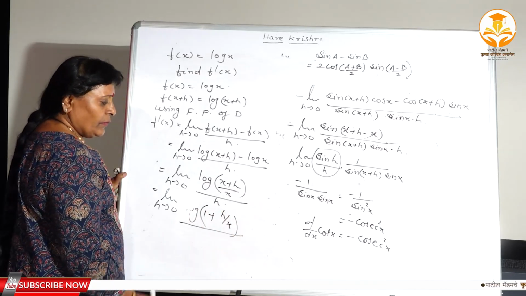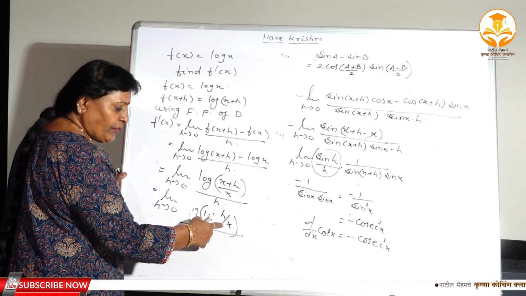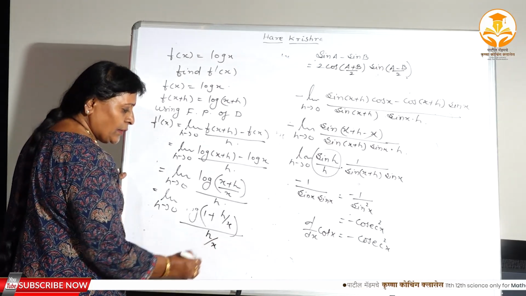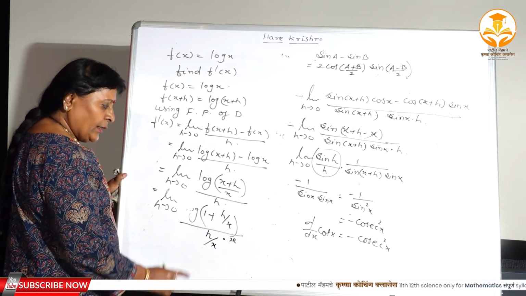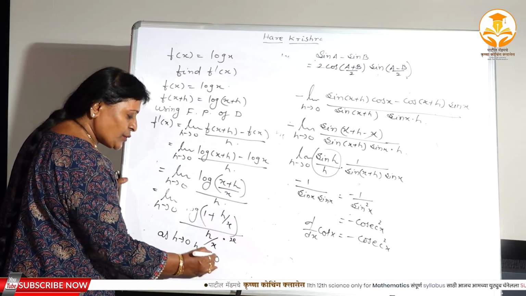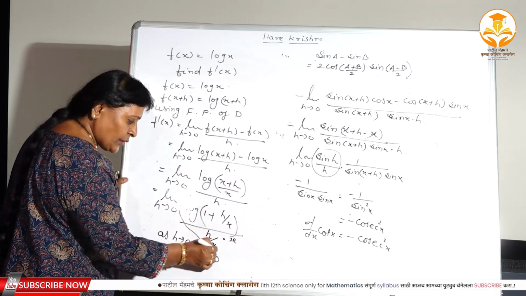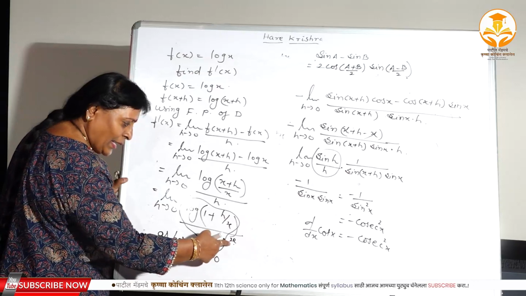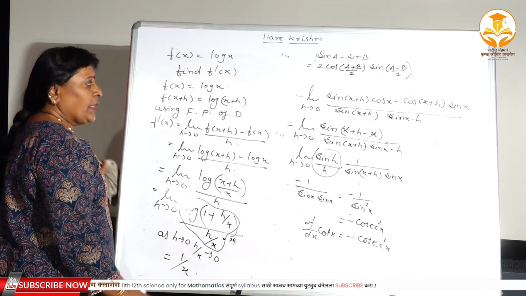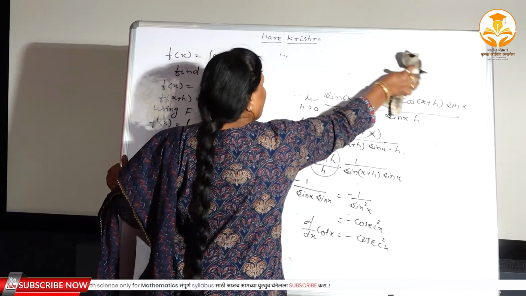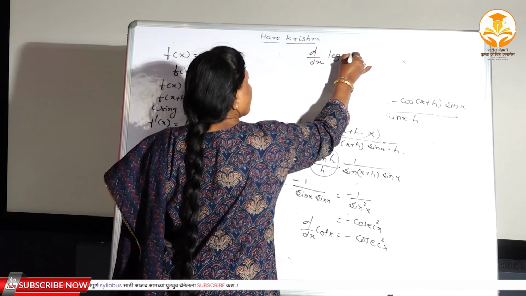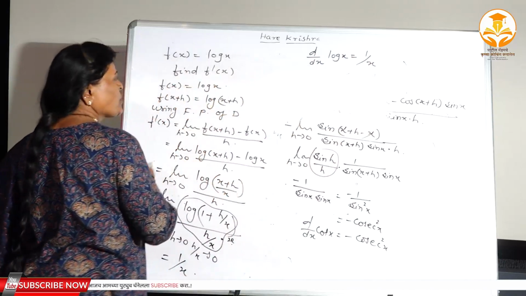Again, by the condition, 1 should be strictly there. Whatever the term added, that should be repeated in the denominator. h is already there. What do you want? x, and into x. Again, this term must approach towards 0 as h tends to 0, h by x approaches towards 0. Therefore, the limit of this function is equal to 1, and this is 1 by x, it is independent of h, considered as a constant, and here you have got 1 by x. Therefore, d/dx of log x, the derivative of log x, very important formula. What is the derivative of log x? 1 by x. There is a small difference in this one.